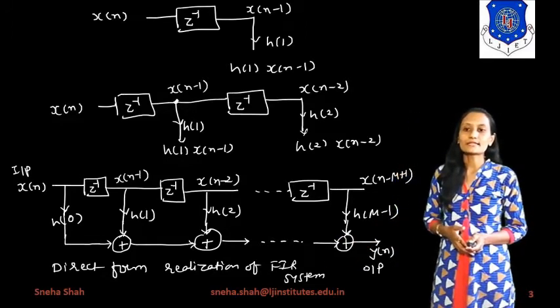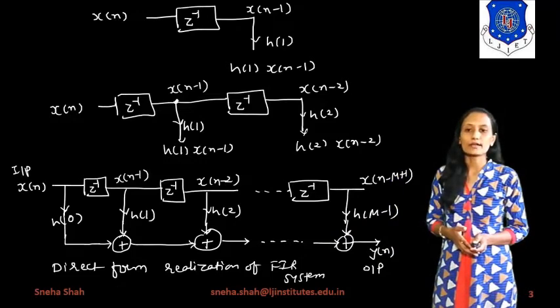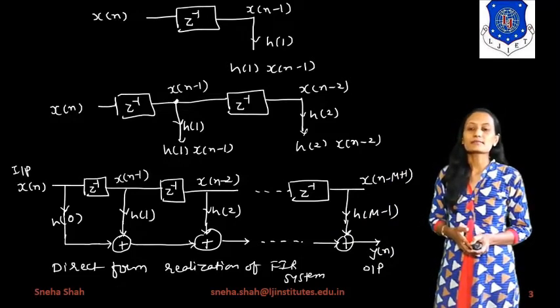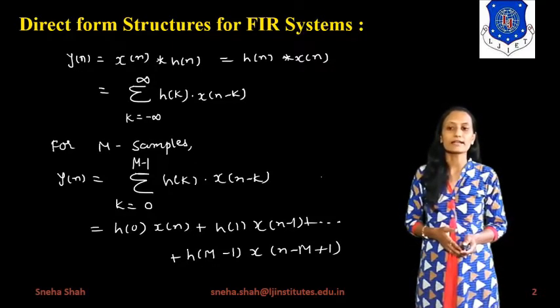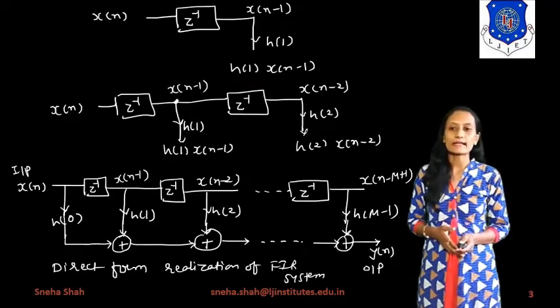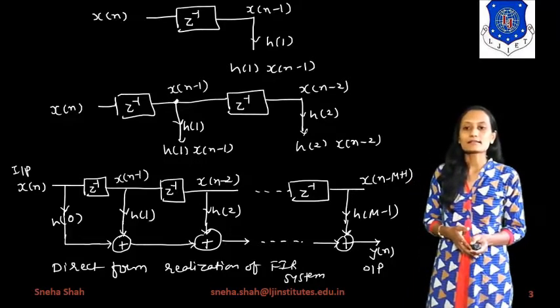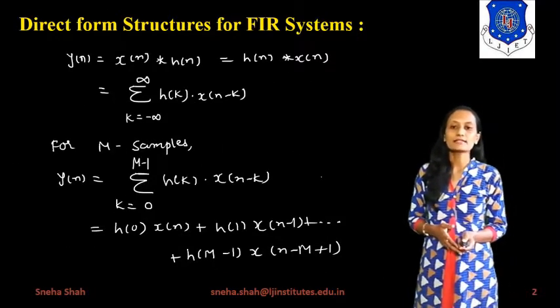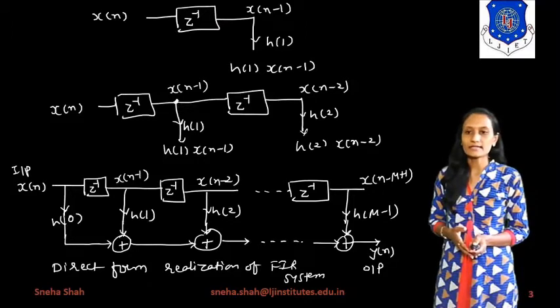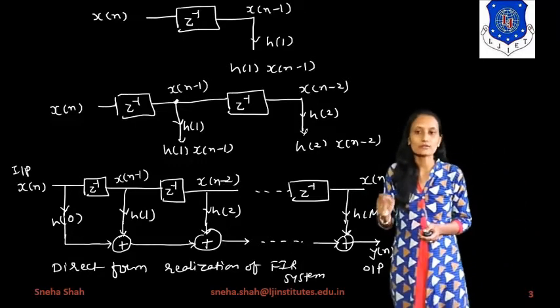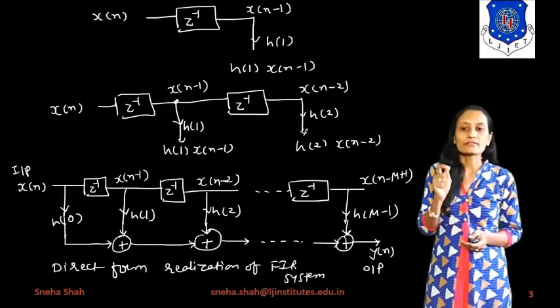So if we apply the input sequence x of n to z inverse, it will give you x of n minus 1. The first term is as it is, like from this equation you can say that h of 0 is multiplied with x of n, right? So this x of n is directly multiplied with h of 0. This will be added with the next term, x of n minus 1, which will be multiplied with h of 1, right? Now if we add these two terms, it will give the output as h of 0 into x of n plus h of 1 into x of n minus 1.